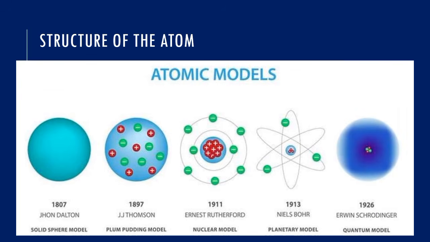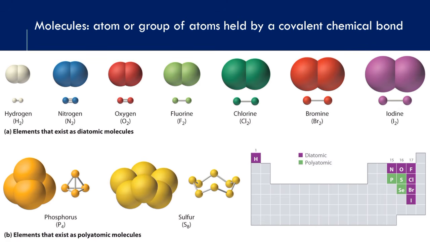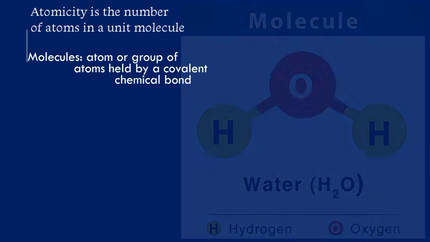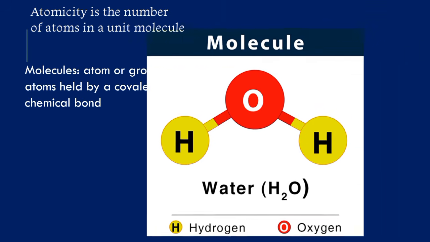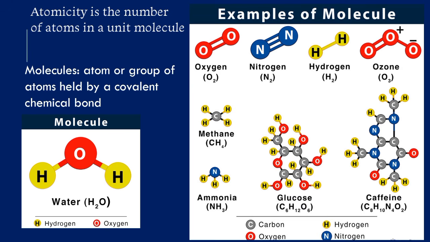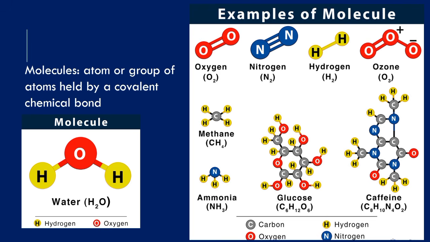Let's look into molecule. A molecule is said to be two or more atoms bonded together. They nearly have the same definition as atom. It's just that molecules can now be both for an element and for a compound, whereas an atom is always for an element. An example of a molecule is the oxygen molecule, which has 2 atoms of oxygen. We have the water molecule, which has 2 atoms of hydrogen and 1 atom of oxygen. That's a compound, but O2 is an element. Remember I said that a molecule can be an element, it can be a compound.